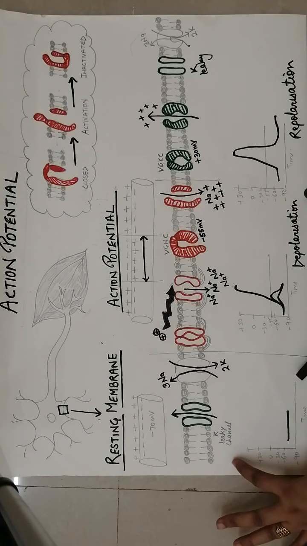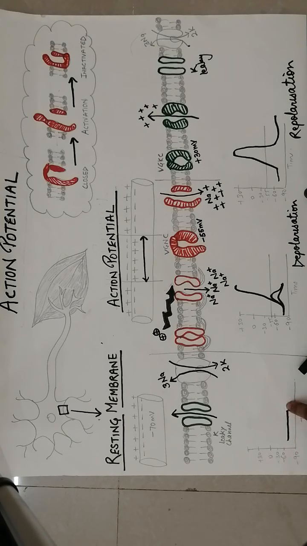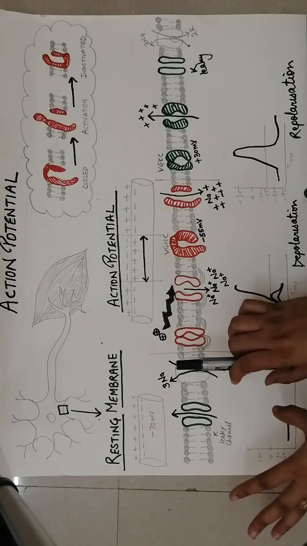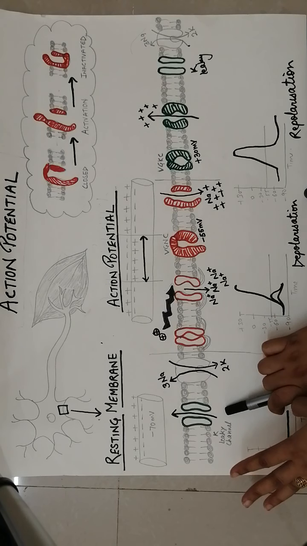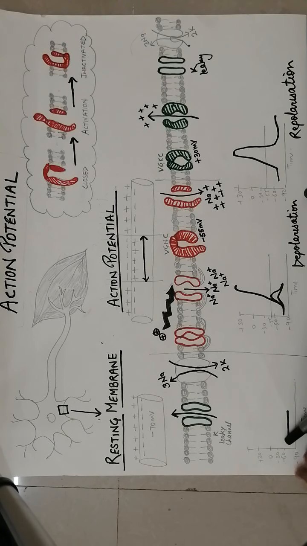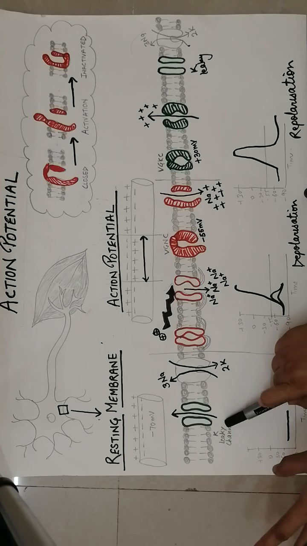If we draw a graph of the same, there is a stable membrane potential of minus 70. You can see this is around minus 70, so it is a stable membrane potential. It's not fluctuating. There is no activity in the membrane potential. So this is resting membrane potential because of the leaky potassium channel, and the membrane potential is equivalent to the equilibrium potential of potassium.